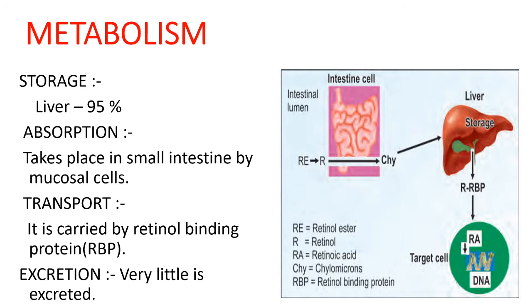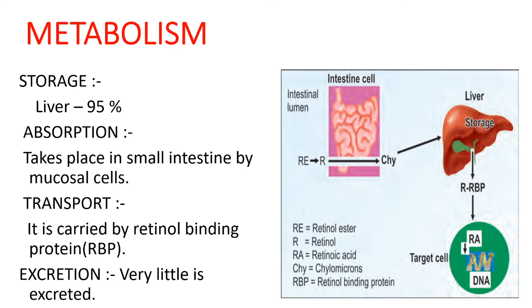Then in the intestinal mucosal cells, the retinal will undergo reduction in the presence of the enzyme retinaldehyde reductase to form retinol. So these two are interconvertible. From retinal you can get retinol, and from retinol you can get retinoic acid.